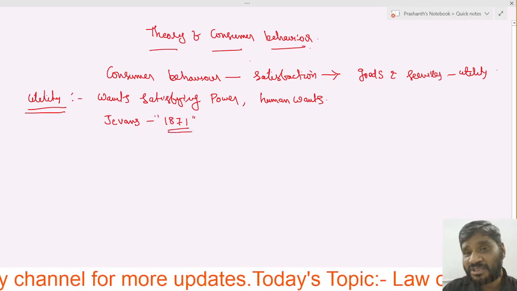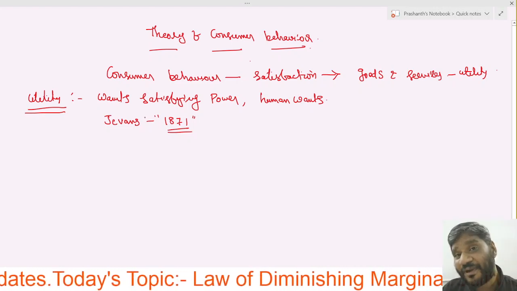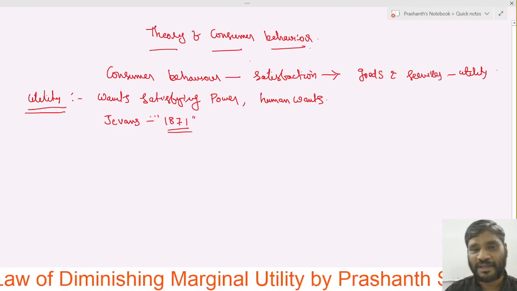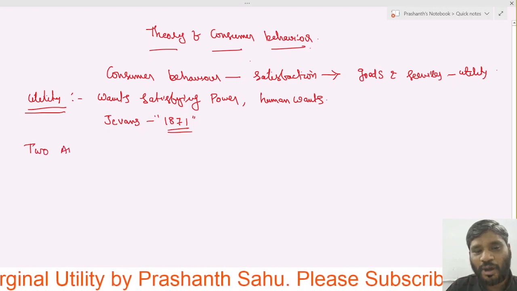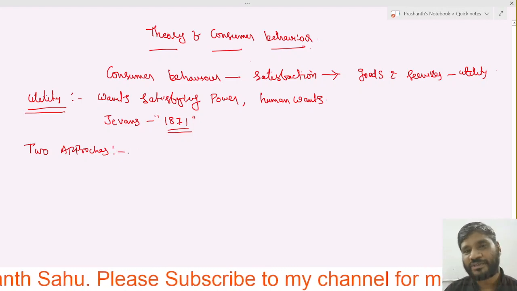The concept of utility has different approaches. What are those approaches? We will study here. The utility has two approaches.